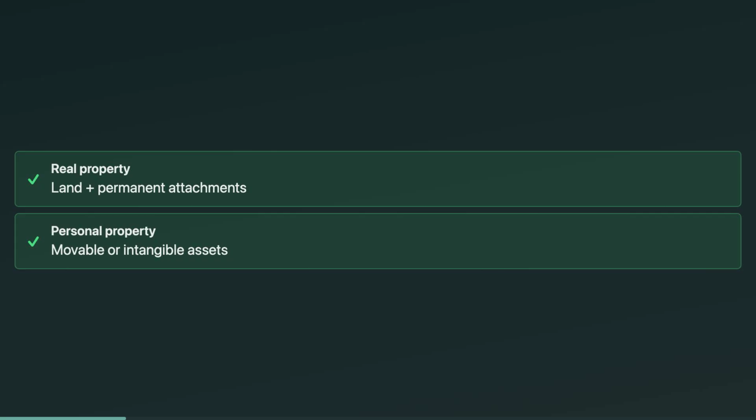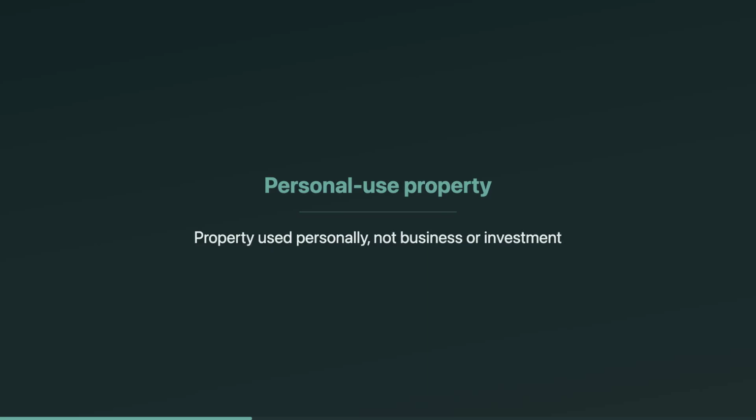On the EA exam, they'll test whether you can sort these fast. Here's the classic trap. Personal property is not the same thing as personal use property. Personal property is a legal category, movable stuff, whether used in business or not. Personal use property describes how you use it, for personal life, not for business or investment.